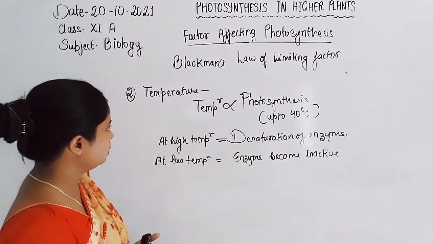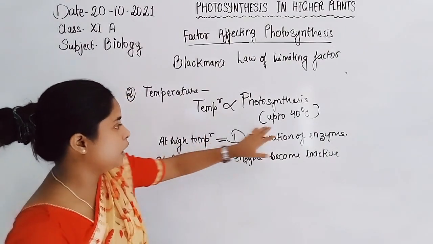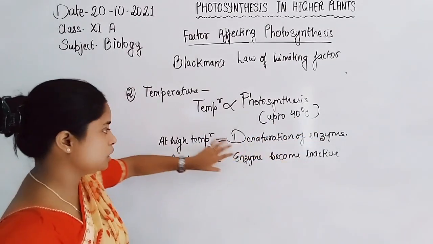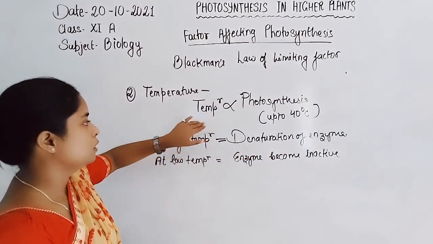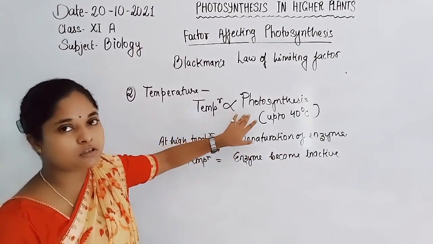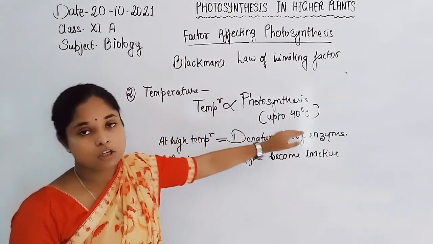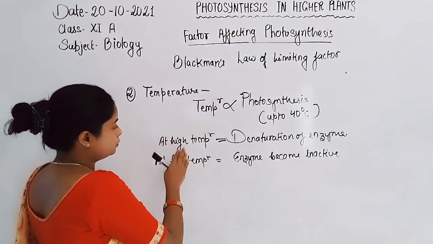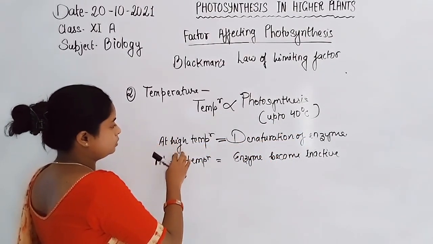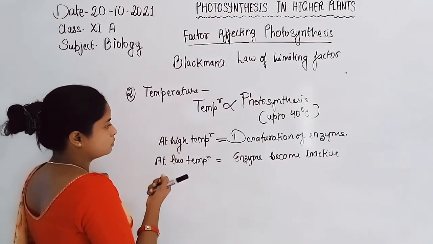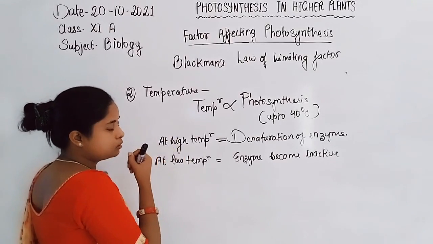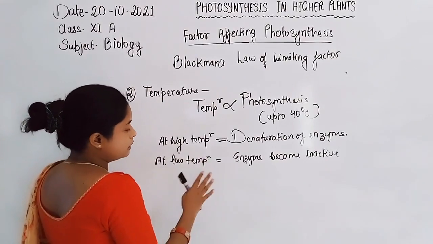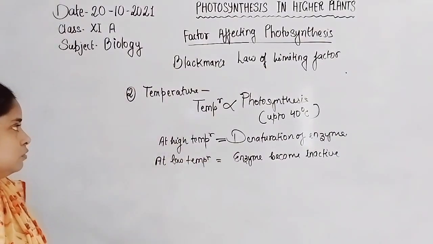So temperature above 40 degrees centigrade limits the photosynthesis process. The photosynthesis process increases with increasing temperature, but only up to 40 degrees centigrade. If the temperature rises above 40 degrees centigrade, denaturation of enzyme takes place, and at low temperature the enzyme becomes inactive. So that limits the photosynthesis process.